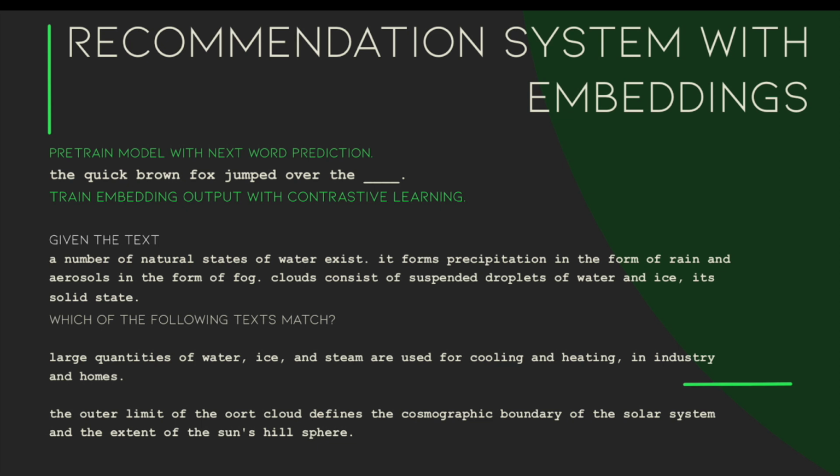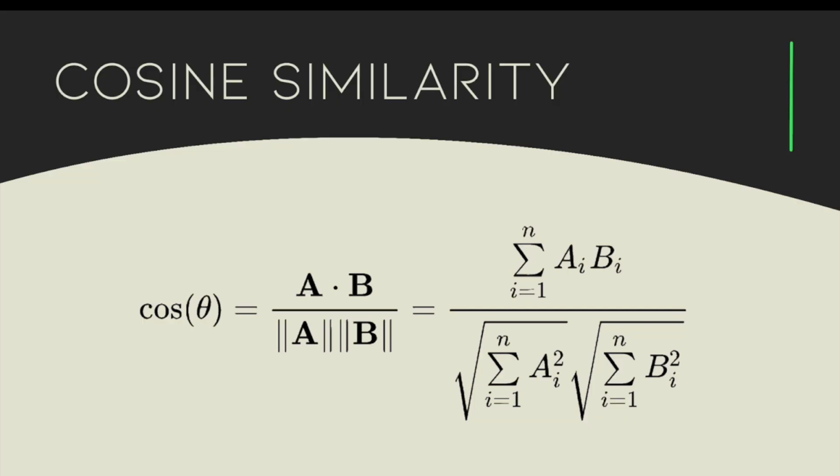The training process is easily scalable to any size because we can use the permutation of any two elements as a training example. We use the cosine of the angle between two n-dimensional vectors in an n-dimensional space to quantify how close two embeddings are. In training, the aim is to generate a high similarity between embeddings of two texts from the same passage and low similarity for texts from different passages.